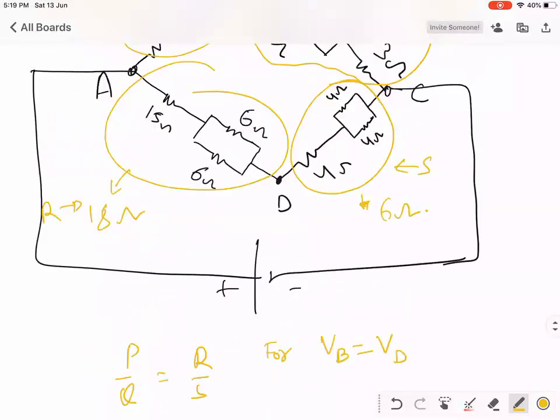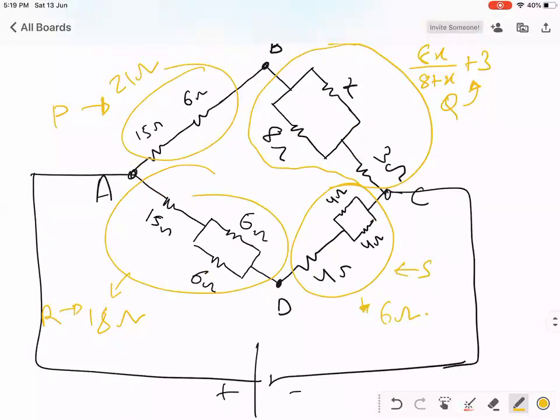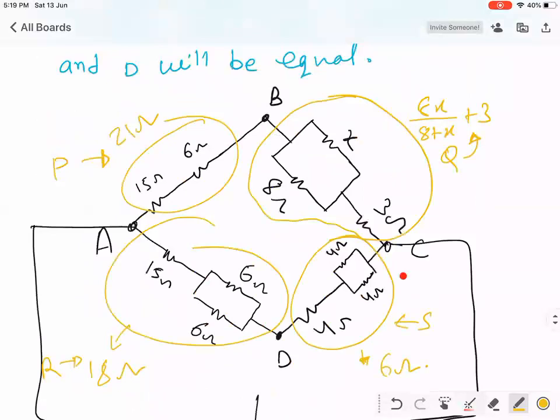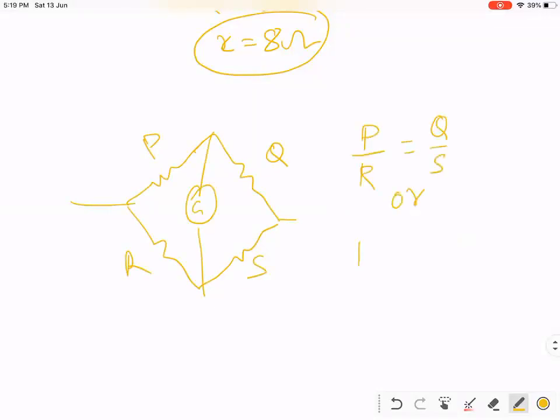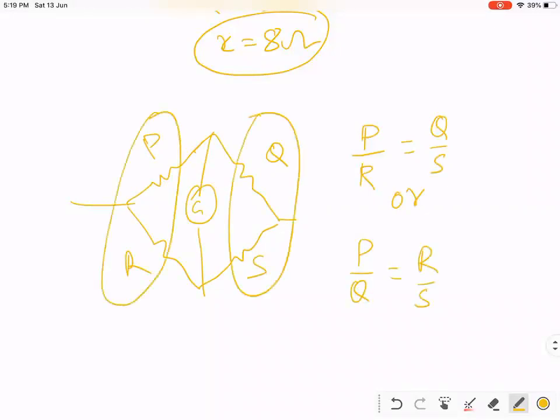You can divide in the Wheatstone bridge. You can divide P by Q. This is Q, this is R, this is S, and this is the galvanometer. So there is no problem. You divide, you write P by R is equal to Q by S, or you can write P by Q is equal to R by S. Same thing. Divide these two, or divide these.